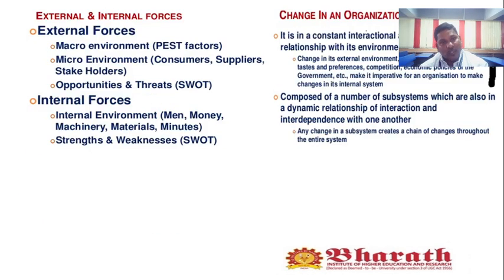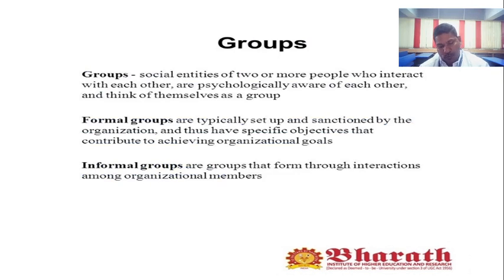Okay, then again we are going to look at groups. What is a group? A group is a social entity of two or more people who interact with each other or are psychologically aware of each other and think of themselves as a group. A number of people together at a given place and a given time can be considered a group. There are two types of group: formal groups and informal groups.